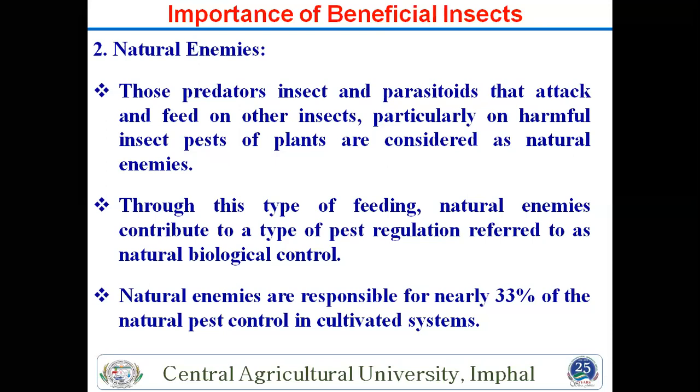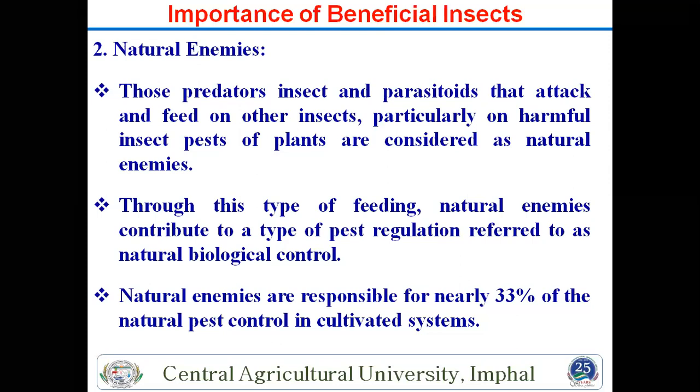But a parasitoid lives inside the body of a single host and kills only that one host. A predator kills many hosts, while a parasitoid is species specific, and a predator does not control one particular harmful insect species. So these are some differences between predator and parasitoid.